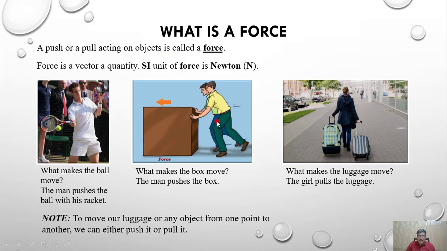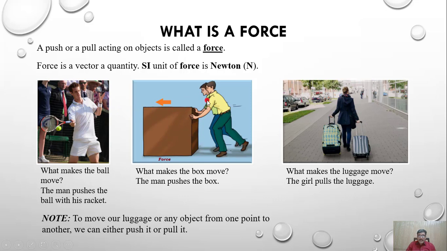Similarly, one more example is here. Two boys are applying some force to this box. What makes the box move? The boys push the box. They are pushing this box in a particular direction. You can see here the direction is towards this side.